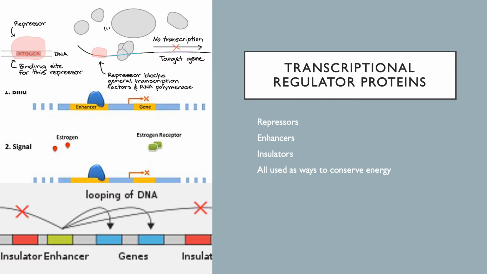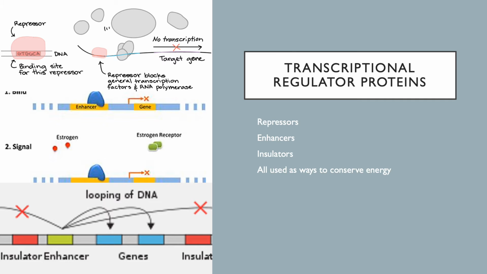Transcriptional repressors bind to silencers, which prevent the genes from being expressed as proteins. Enhancers are a DNA sequence that stimulate transcription upstream from the promoter sequence, and insulators are DNA sequences that block the effects of the enhancers. Insulators block the effects when they bind between the enhancer and the promoter.